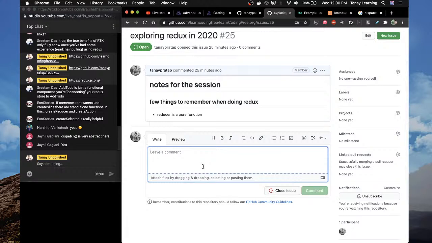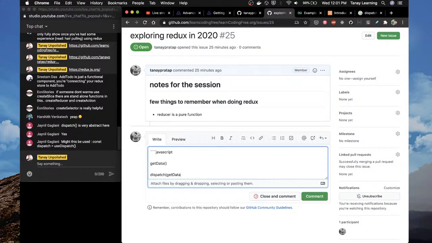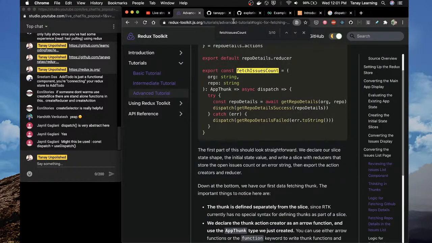What's happening is basically, you have a function called get data, and then from the view you are doing dispatch get data, and then inside the get data you are getting dispatch again. How is that happening? That I don't know.